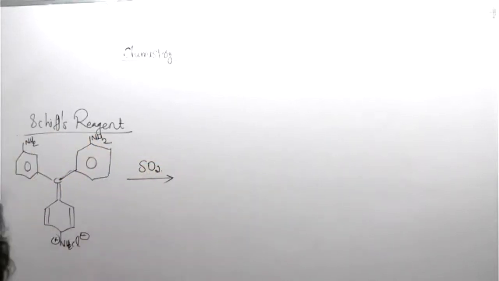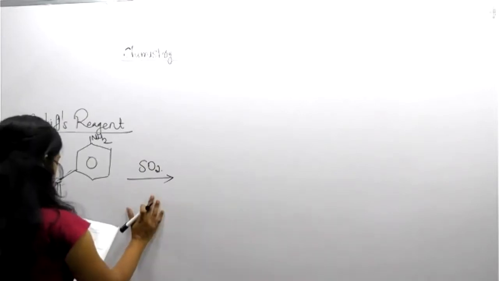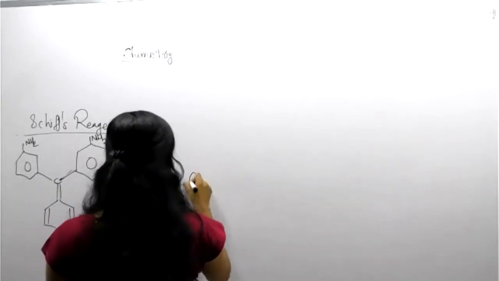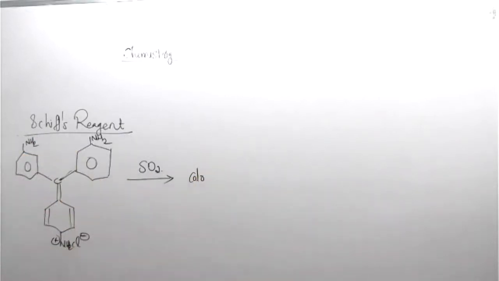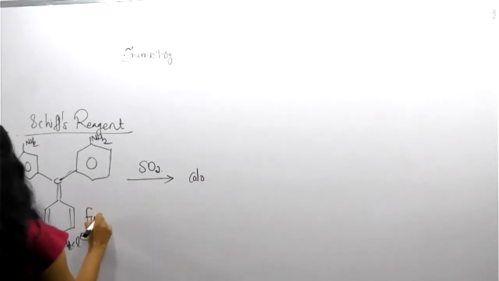Schiff's reagent is an aqueous solution. In the presence of SO2, this compound, para-rosaniline, called fuchsin, is a chemical name.